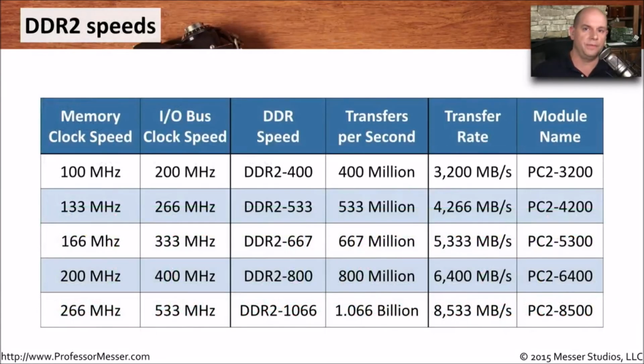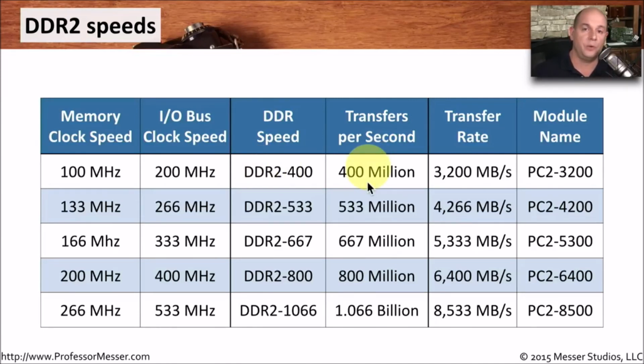Because of the architecture of DDR2, we're able to transfer twice as much information without changing the clock speed of the memory module. So a memory module that's 100 megahertz with DDR2 would need an I/O bus clock speed of 200 megahertz because it was transferring twice as much information over that bus. And of course, since it's double data rate memory, it would be twice that amount, or DDR2 400. And you can see DDR2 specifies that we're talking about DDR2 memory. That's 400 million transfers per second.